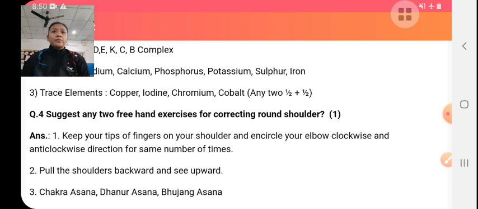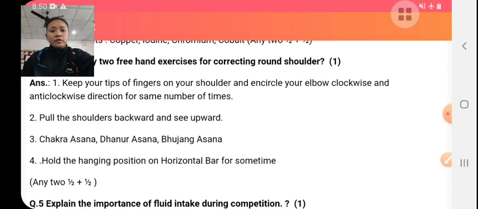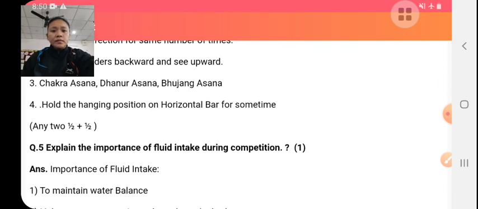All backward bending exercises help. By doing backward bending exercises, we can correct our round shoulders, like chakrasana, dhanurasana, bhujangasana, ustrasana, reverse sit-ups, Ardha Chakrasana, etc. These are some asanas through which we can correct our round shoulders.